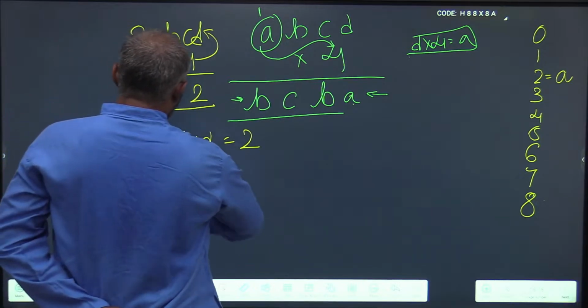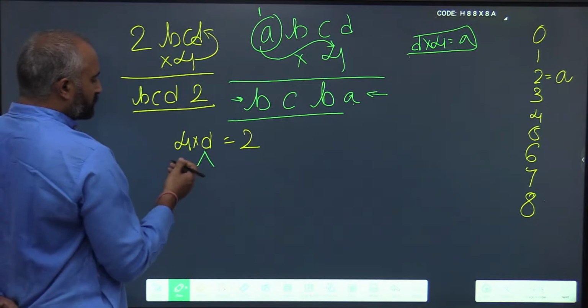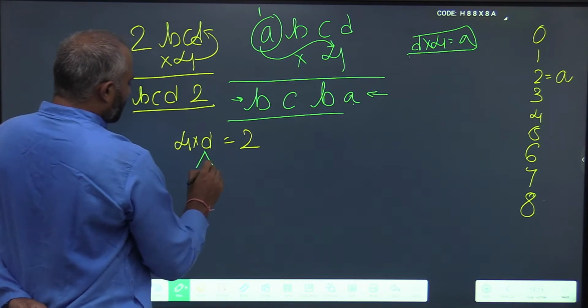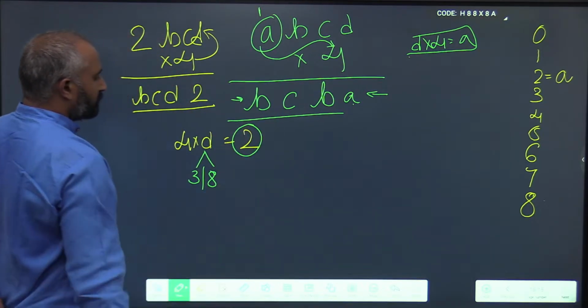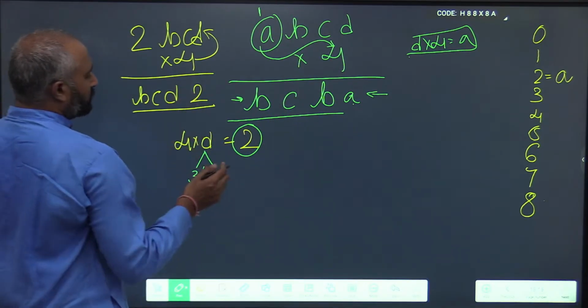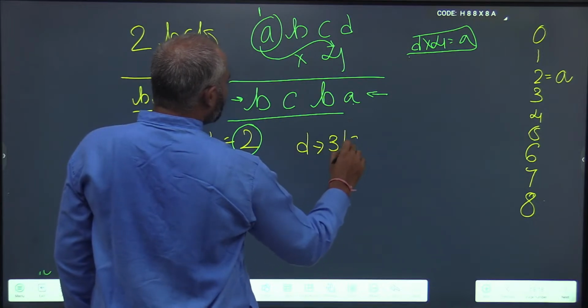So what are the possibilities for D? We know it is 2. So what are the possibilities? 4 threes are 12 and 4 eights are 32. Both result in the unit digit being 2. So now D goes for 3 or 8.